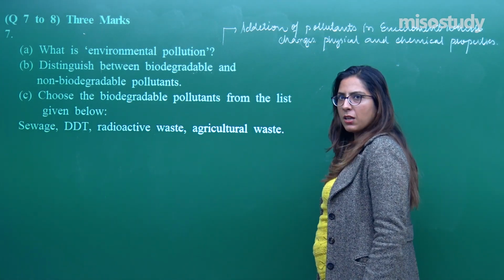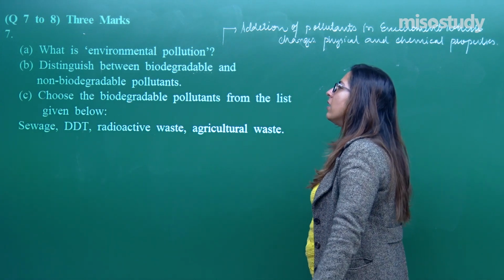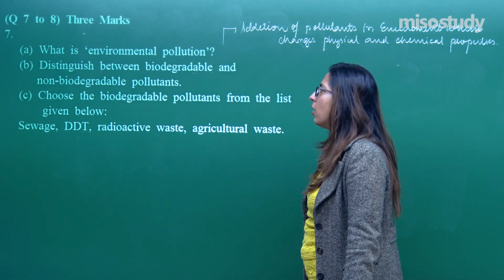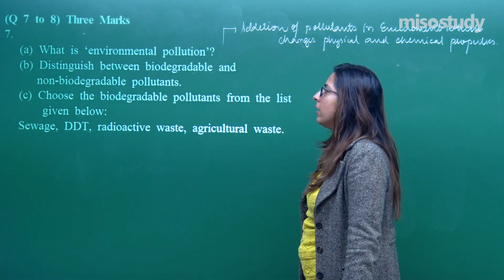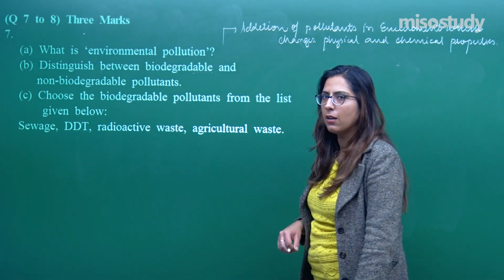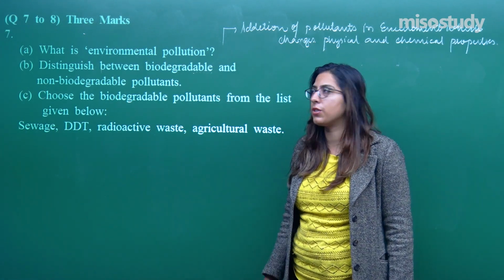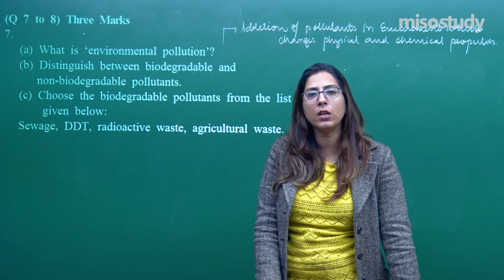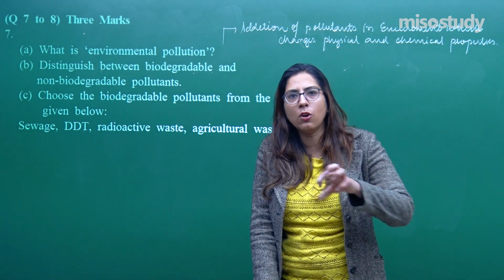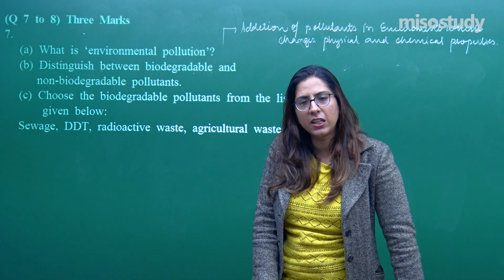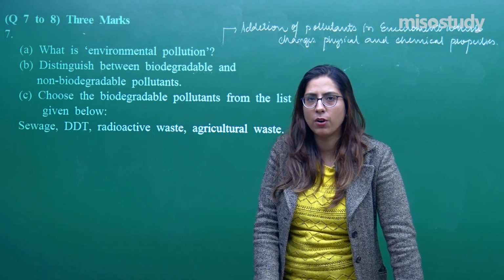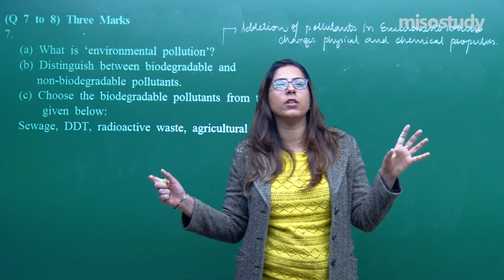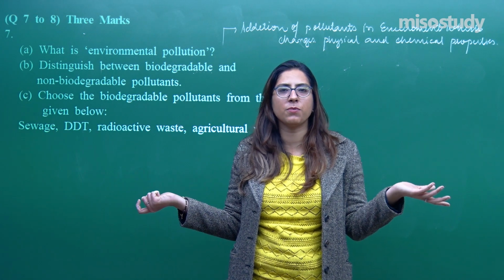Now the second part is a direct question, distinguish between a biodegradable and a non-biodegradable pollutant. We have already studied this in session. Okay, let me give you an introduction regarding this. I will not go into the detail. For that you have to refer to our sessions. So biodegradable are those pollutants which can be degraded or broken down into a non-toxic form, right? And this decomposition is done by microorganisms like bacteria and fungi, in which these complex substances are converted into simpler ones. This is called biodegradable substances.